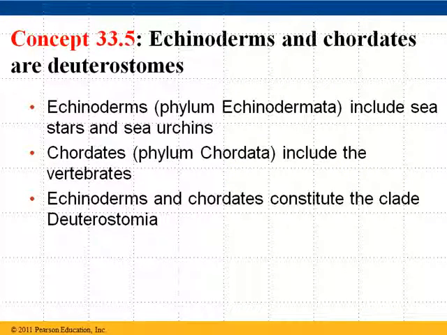Alright, here we are, concept 33.5. Echinoderms and chordates are deuterostomes. This will be the last group we look at. The chordates we're actually going to save for the next chapter. That would be the animals that have a vertebrate, so that would include mammals, reptiles, birds, and the like.